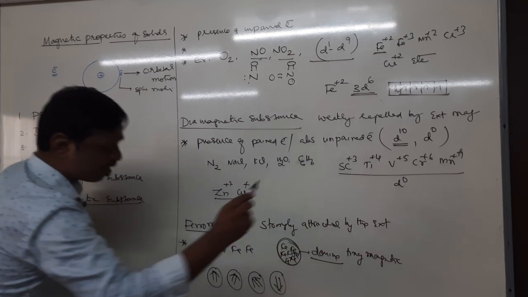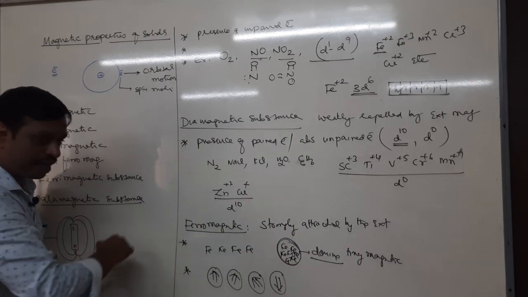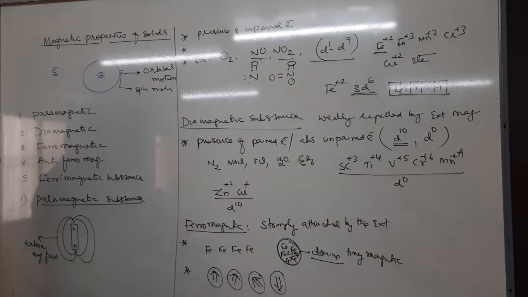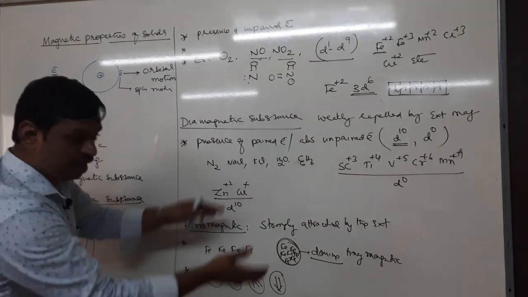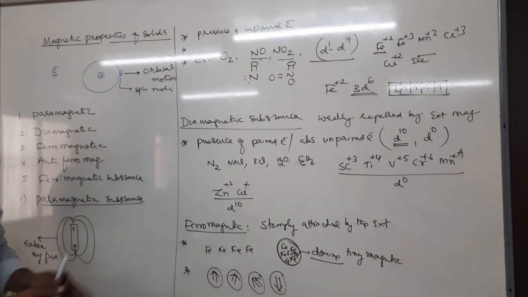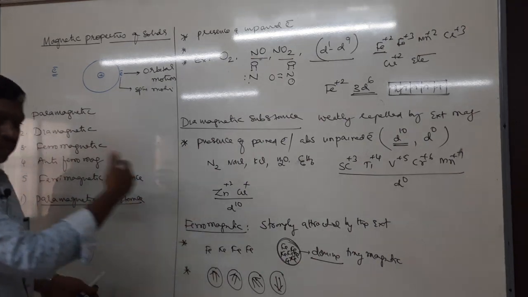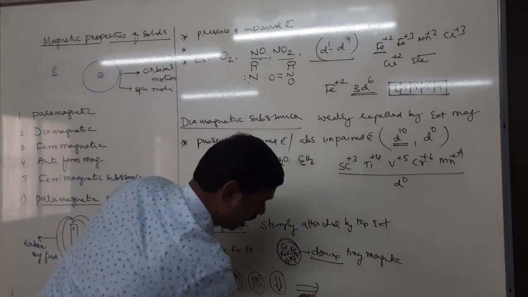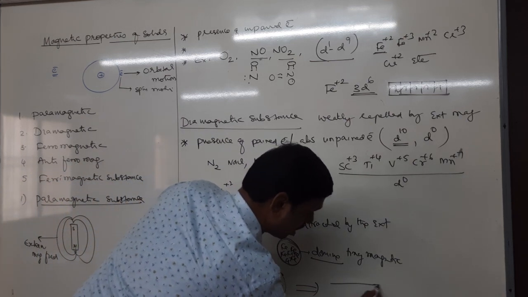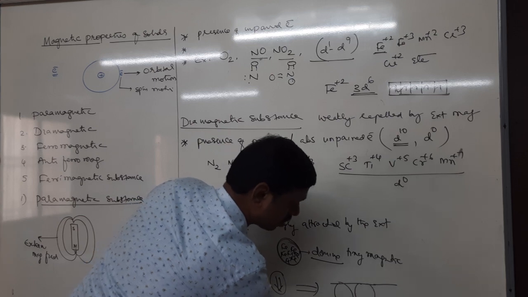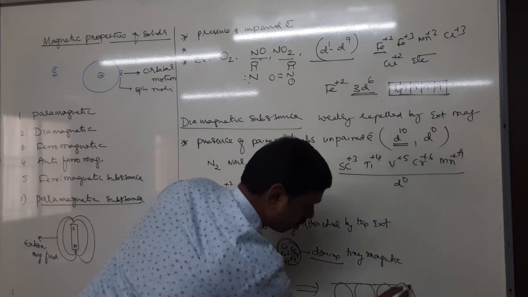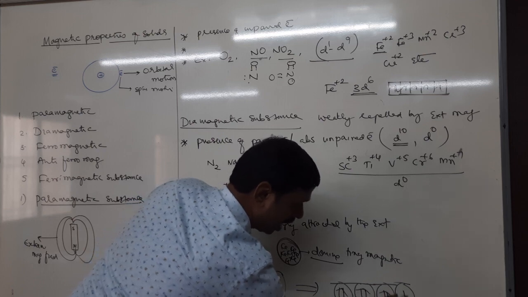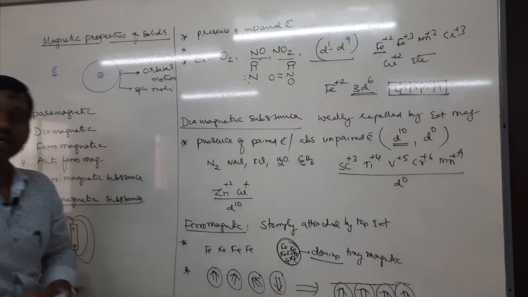In the absence of a magnetic field, these domains are oriented randomly, but in the presence of a magnetic field, they orient in the same direction, that is, the direction of the external magnetic field. As a result, they produce a strong magnetic field.